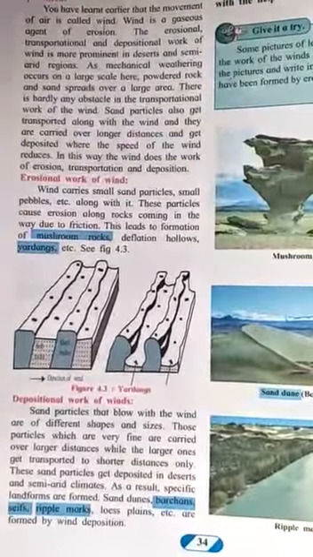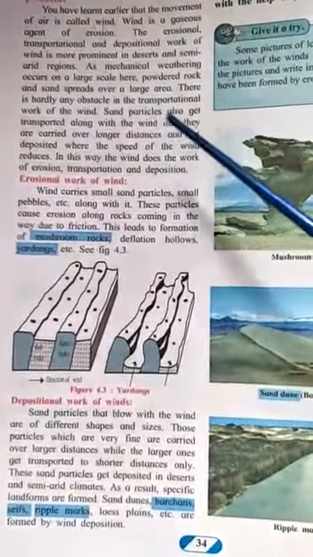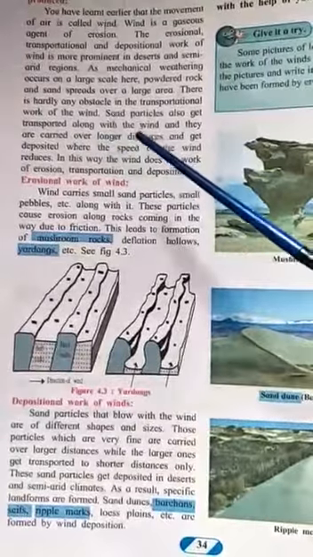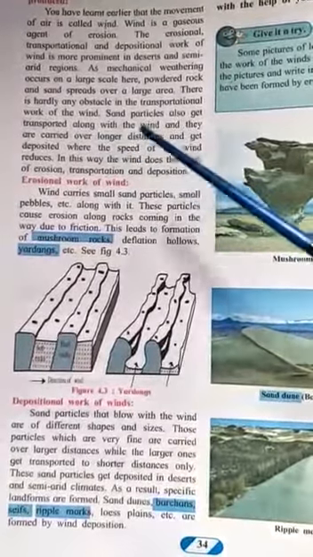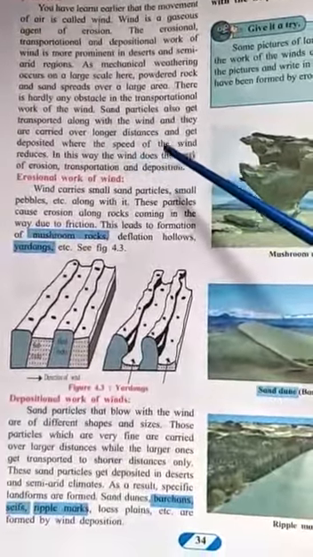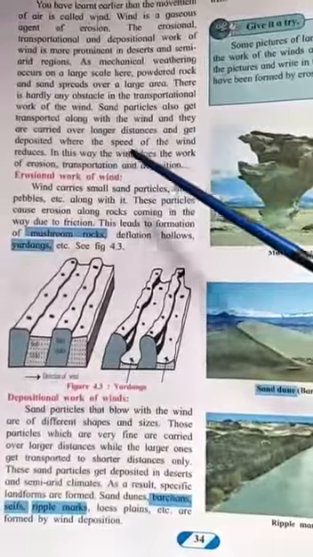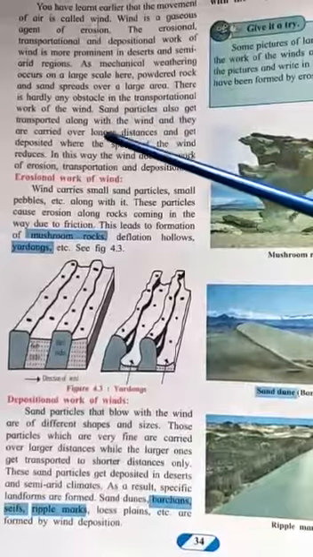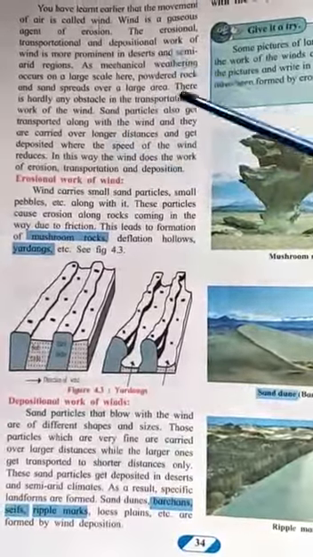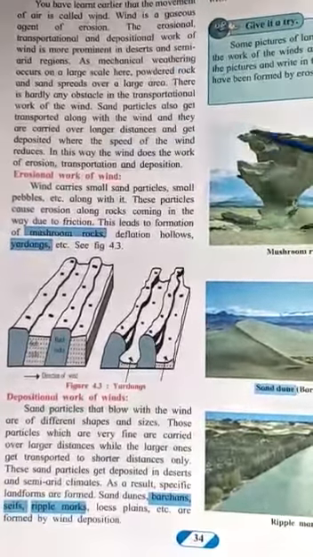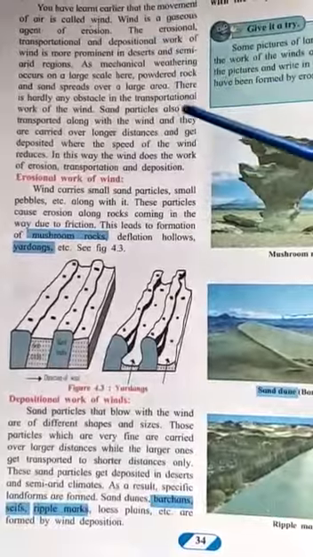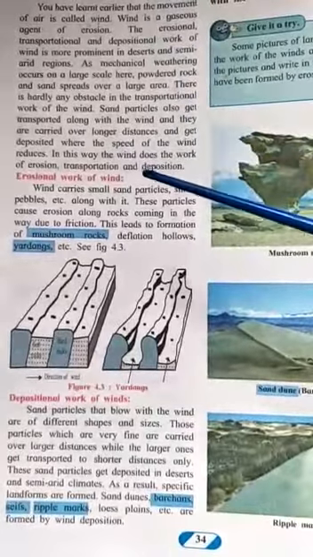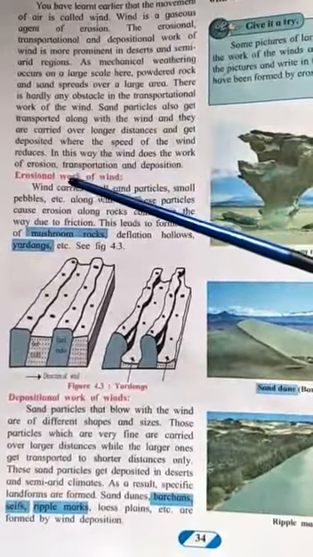The sand particles also get transported along with wind, and they are carried over long distances and get deposited where the speed of the wind reduces. So sand particles are also carried away and they are deposited where the speed of the wind becomes slow.